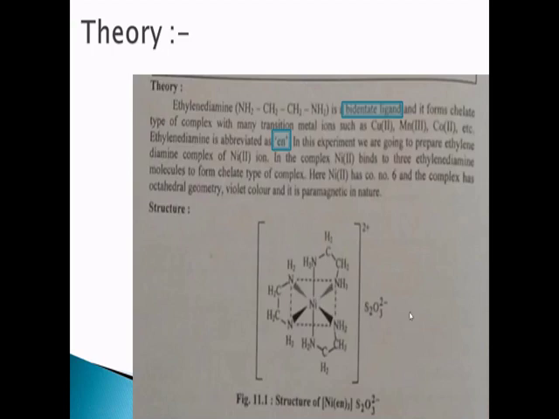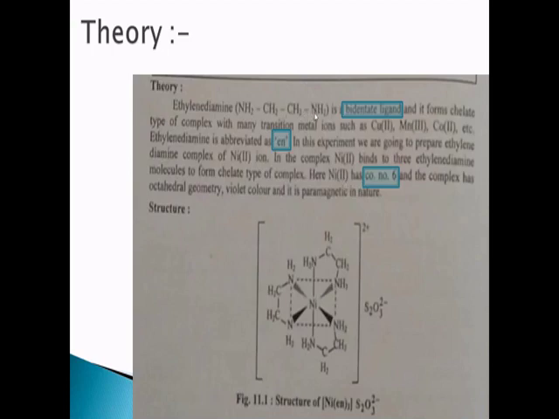Now we will discuss the nickel. Nickel 2 plus ion has the coordination number of 6. Why? Because it undergoes sp3d2 hybridization, and because of this, a total of 6 empty sp3d2 hybrid orbitals are available to accept the electron pairs from the ligands. So the coordination number of nickel 2 is 6. Because of this reason, it forms 6 coordinate bonds.